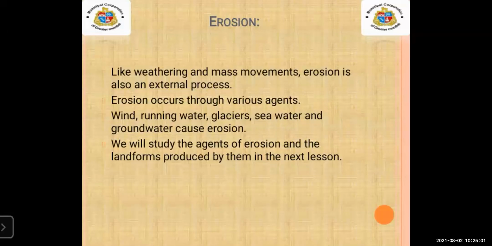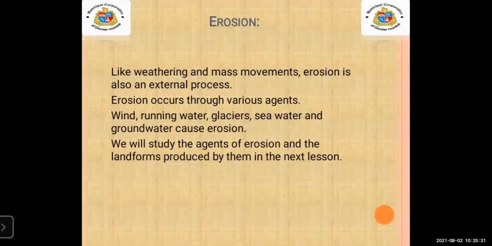We will study the agents of erosion and the landforms produced by them in the next lesson, chapter number 4, which is about erosion.